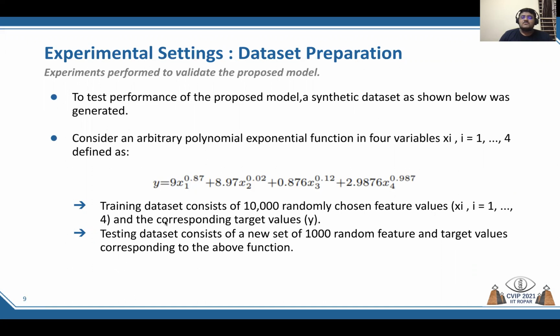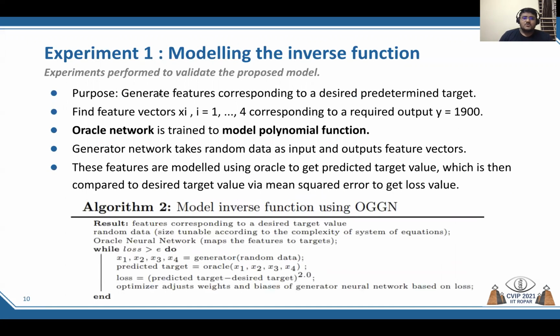This validation data set is used for the Oracle neural network to know how good the Oracle neural network is performing. In real world data sets we don't have such mathematical functions to model features to targets. So we are trying to have an Oracle neural network to model that.